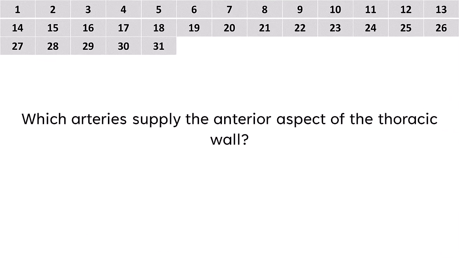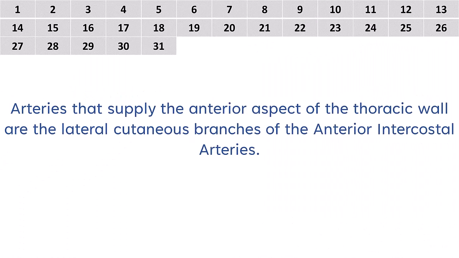Which arteries supply the anterior aspect of the thoracic wall? Arteries that supply the anterior aspect of the thoracic wall are the lateral cutaneous branches of the anterior intercostal arteries.